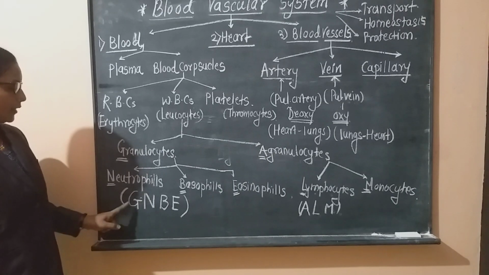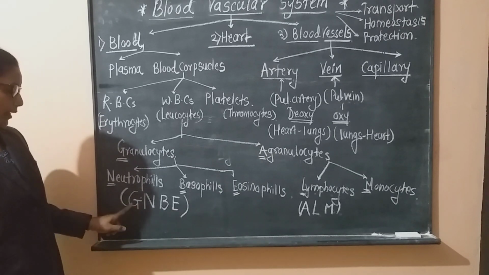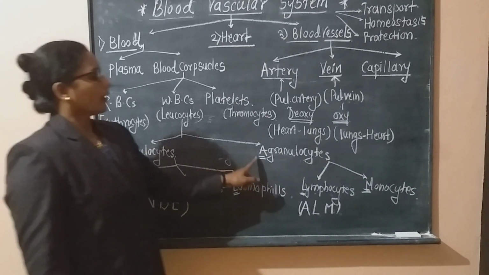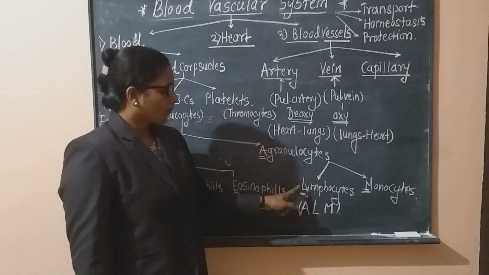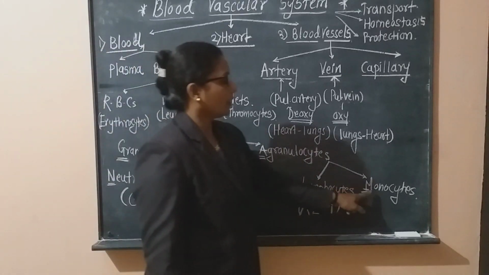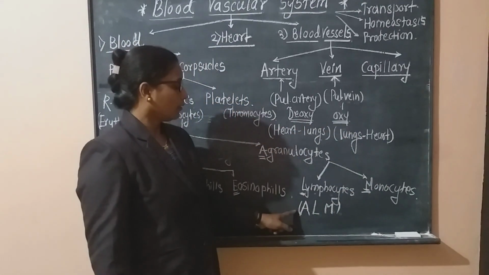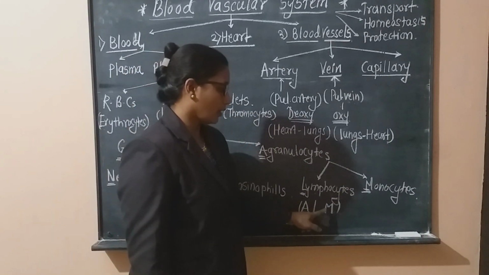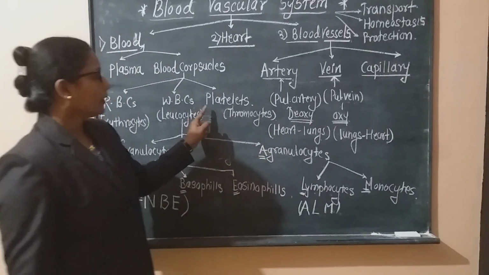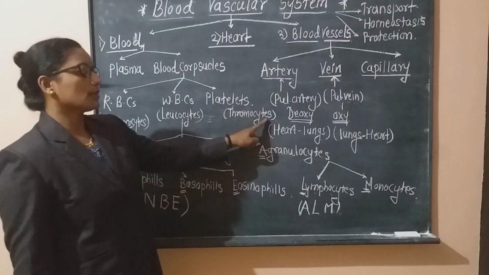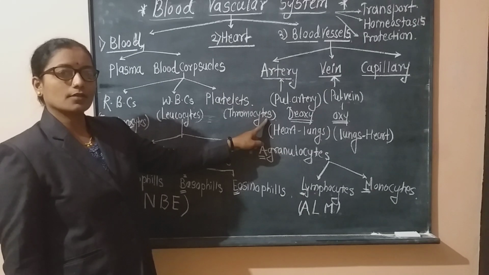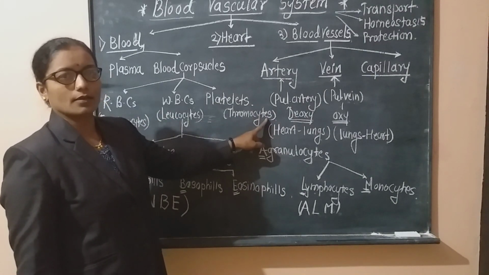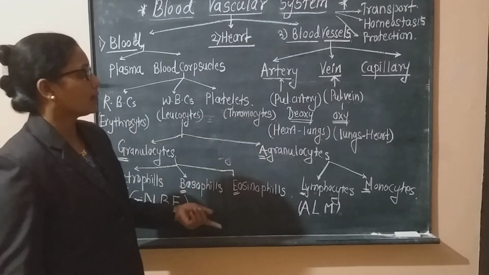Remember this keyword, GNBE: granulocyte, neutrophil, basophil and eosinophil. Second type is agranulocyte, with two types of cell, lymphocytes and monocyte. You can remember this word ALM, that is, agranulocyte consists of lymphocyte and monocyte. Third type is platelets, also called thrombocytes. These are very important cells in the process of blood coagulation, that is, the blood clotting mechanism. It will be studied in the next lecture.